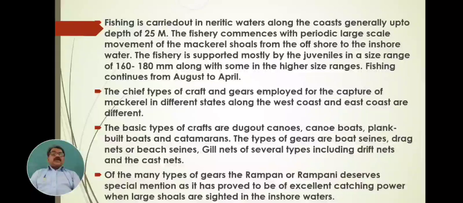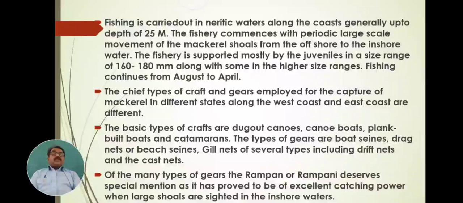The fishery is supported mostly by the juveniles in a size range of 160 to 180 mm, along with some in the higher size range. Fishing continues from August to April. Which fishes are caught?